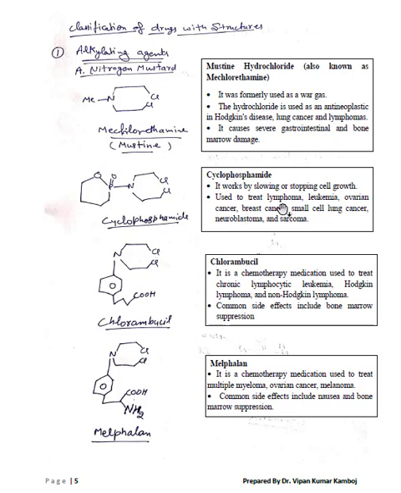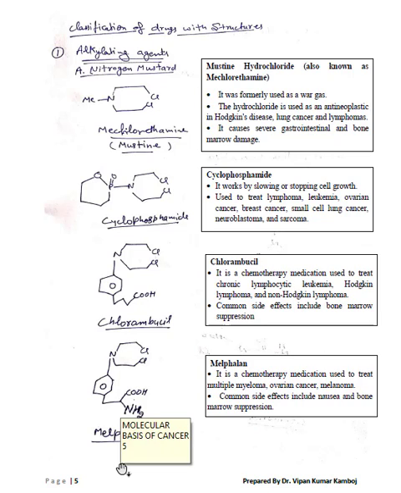It is used to treat lymphoma, leukemia, ovarian cancer, breast cancer, small cell lung cancer, neuroblastoma, and sarcoma. Next drug is chlorambucil. It is a chemotherapeutic medication used to treat chronic lymphocytic leukemia, Hodgkin's lymphoma, non-Hodgkin's lymphoma. Common side effects are bone marrow suppression.